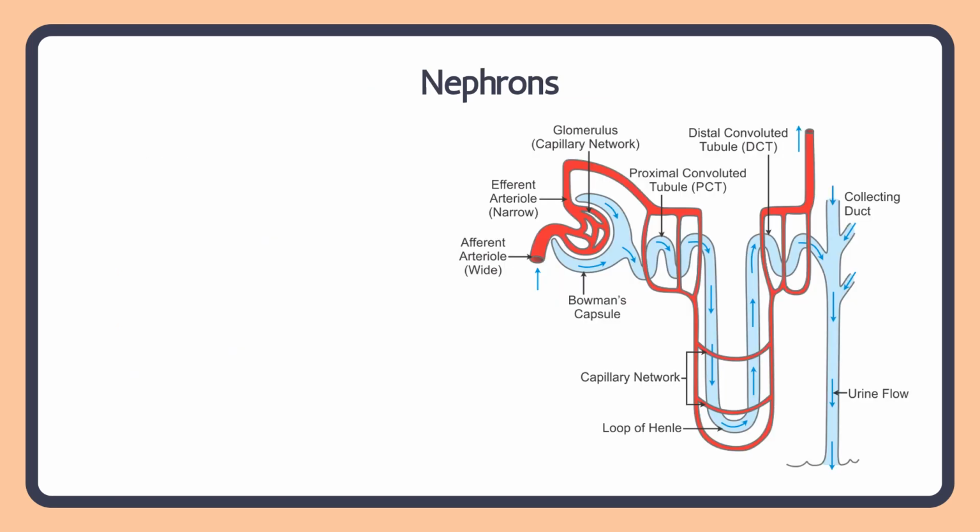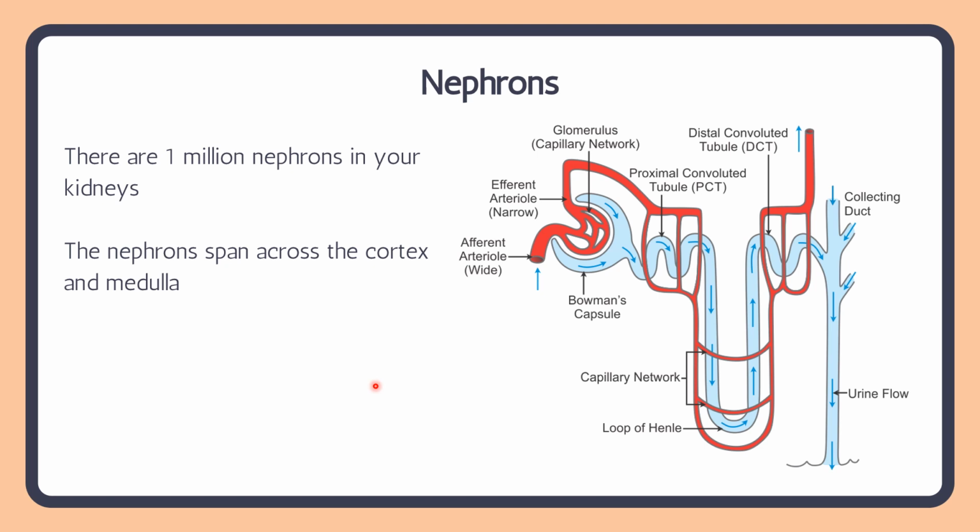So let's look at the nephrons in detail. You might look at this and think this is extremely confusing, but by the end of this you're going to know exactly what each part does. Just to start you off, the blue part is the nephron and the red part is our blood vessels. So this is the blood that is bringing the waste to the kidney to be filtered.